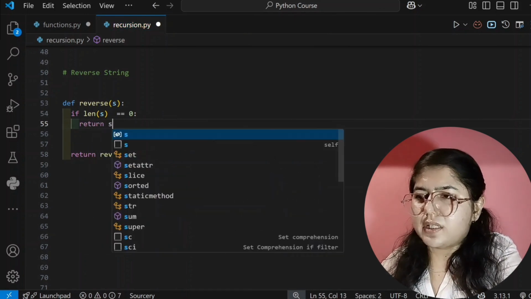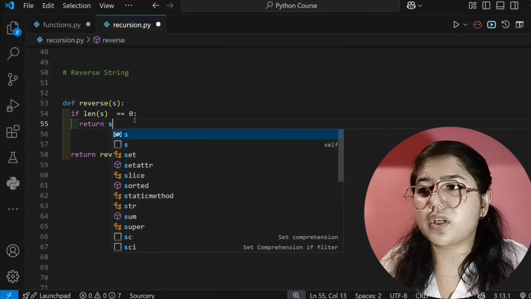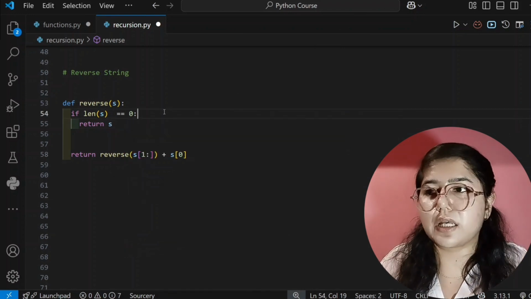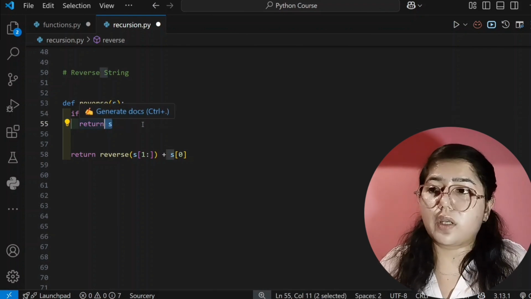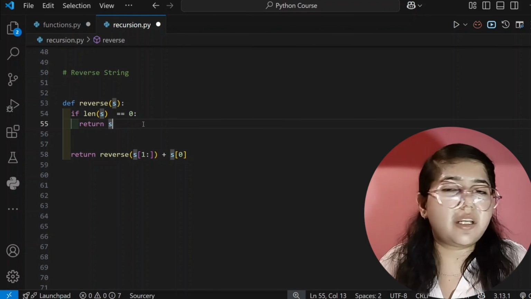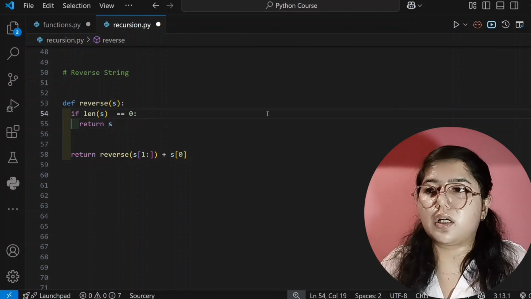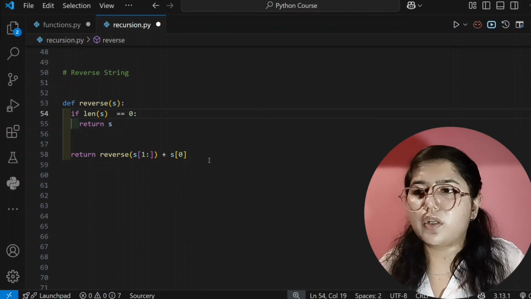You can also write one more condition: if your string length is 1 only, meaning only one character is there, you can also return s in that condition, but I am not writing that. It's all up to you. I am only writing for the 0 case. If your string is empty, you can return from here, and the remaining code will not run.